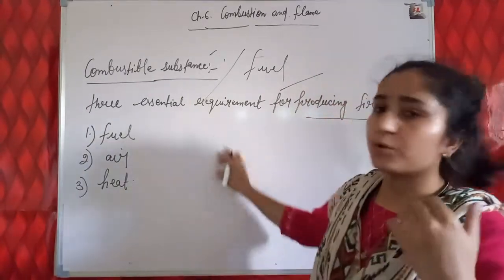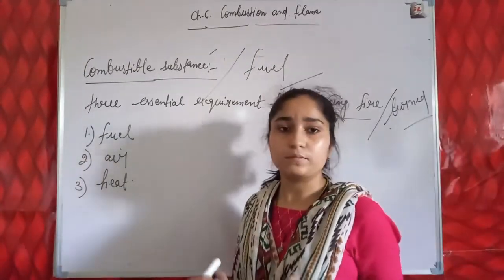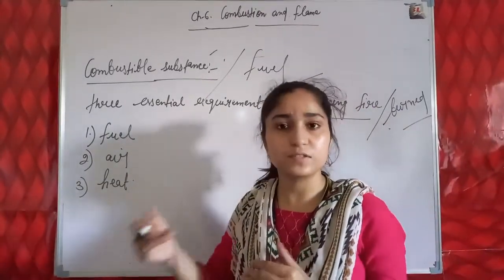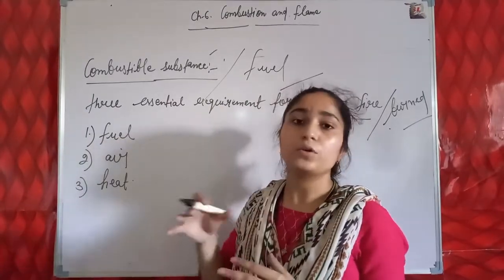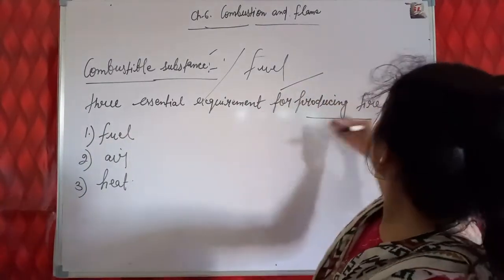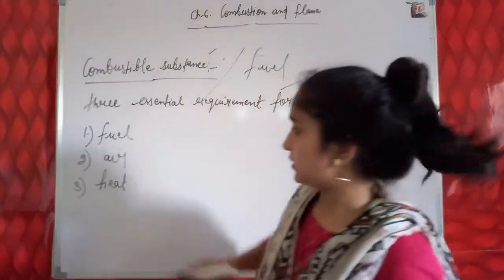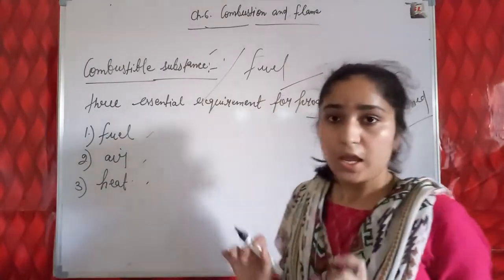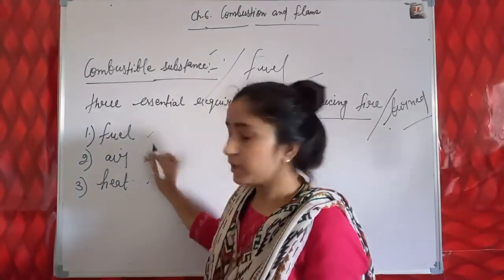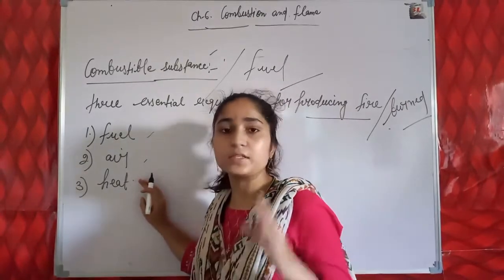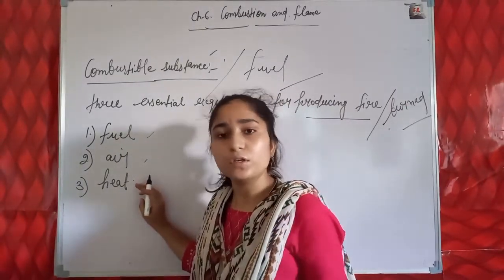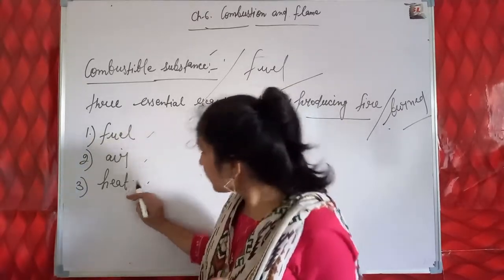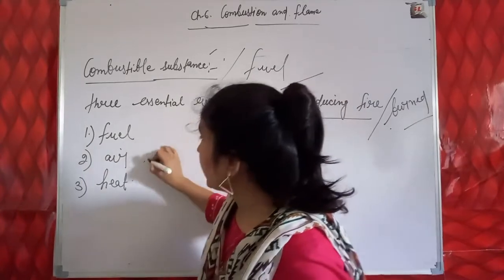For producing fire, the essential conditions required for the substance to be burned or to undergo the combustion process, there are 3 requirements. First is fuel, second is air, and third is heat. If any one of these 3 conditions is absent, it means that the substance will not undergo the process of combustion. So fuel, air, and heat.